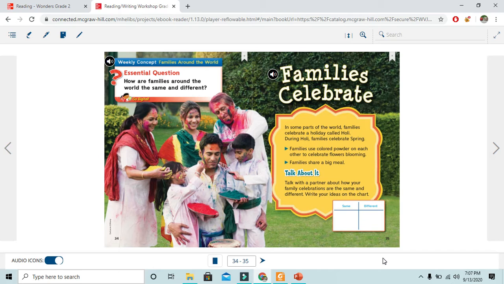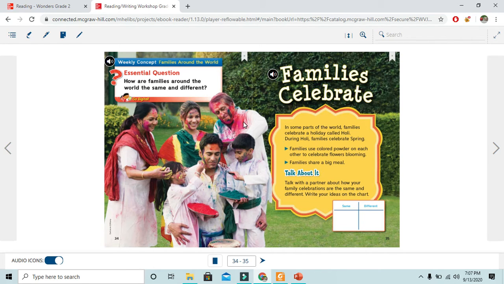Today, Sunday, we are going to start a new lesson in week 2 from Unit 1. The name of the lesson is Families Celebrate. Again, Families Celebrate. So take out your reading books and open them on page 34 and 35 and look at your box.